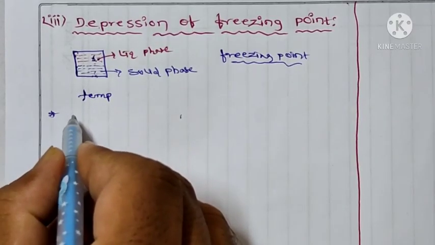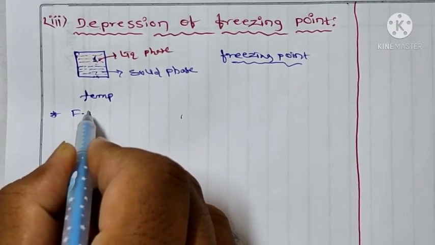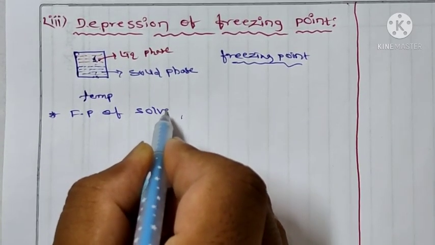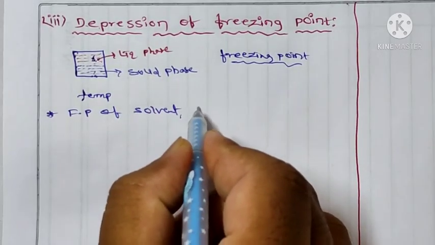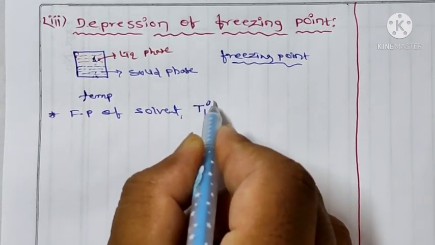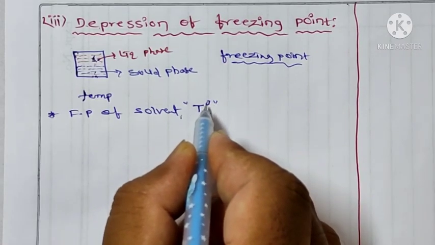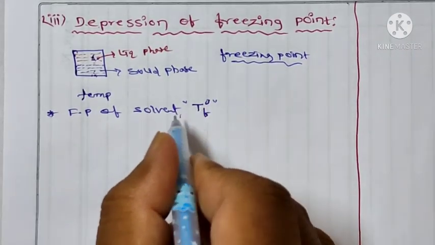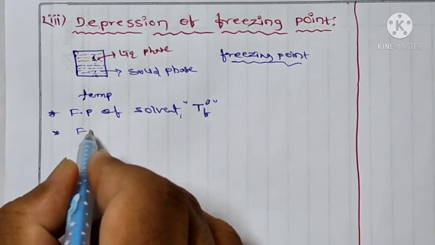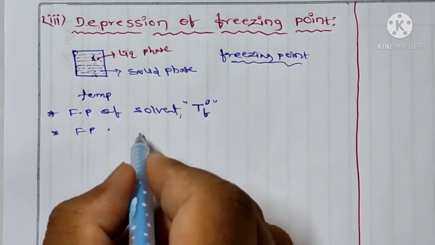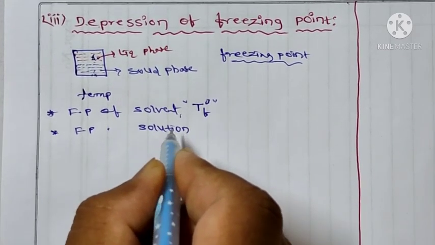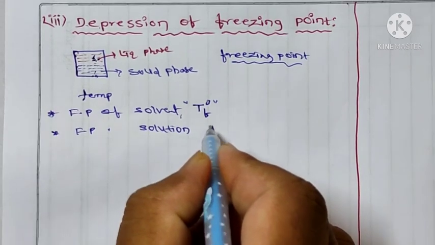And the freezing point of solvent is represented by T naught F. Naught stands for pure. And the freezing point of solution is represented by TF.